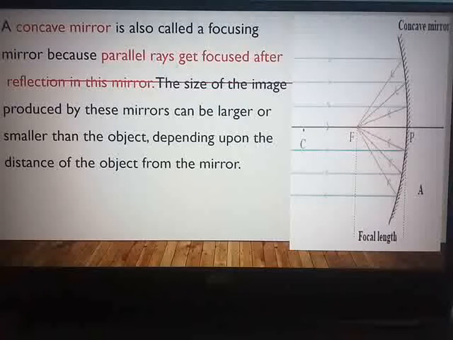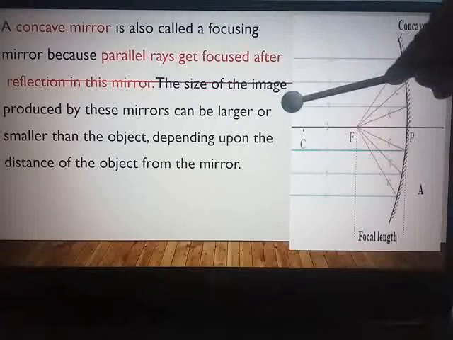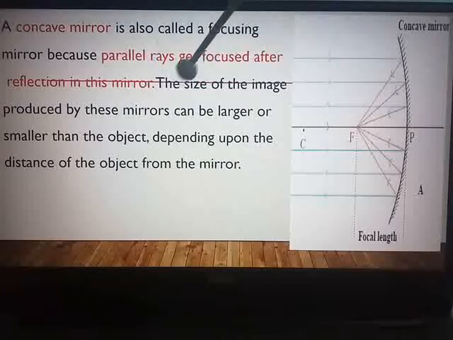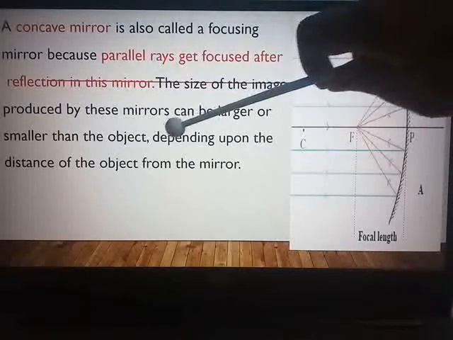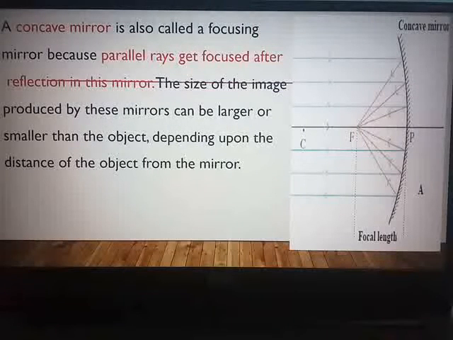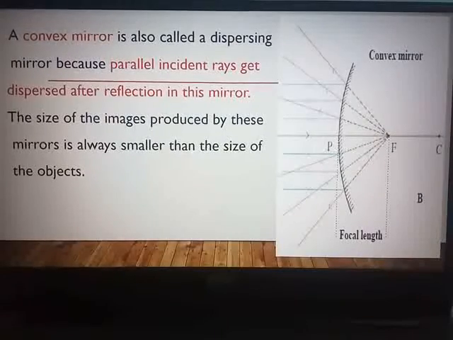Whereas in the case of a convex mirror, the size and nature of the image formed do not depend on the distance of the object from the mirror. In the case of a concave mirror, the size of the image can be larger or smaller than the object, depending upon the distance of the object from the mirror. Exactly opposite, a convex mirror is also called a dispersing mirror or a diverging mirror. Why? Because parallel incident rays get dispersed after reflection in this mirror.